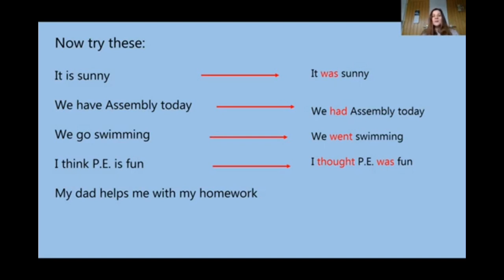My dad helps me with my homework. Past tense for help is helped. And you see here, because I'm talking about my dad, he, in other words, that's why I add s to the main verb when I form present simple tense.